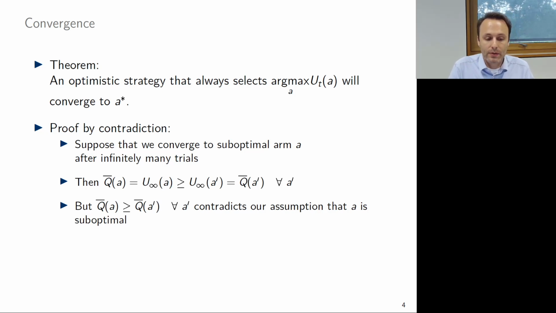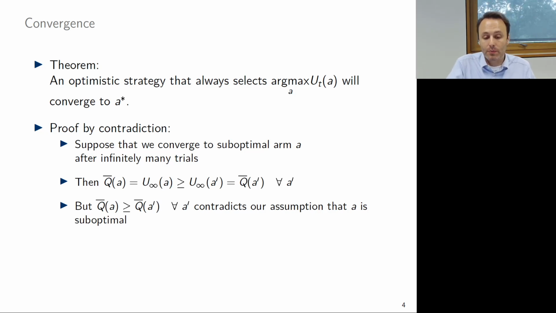And suppose that we would converge to a suboptimal arm, A, after those trials. Then the upper bound would be so close to the mean reward of that A option that they're the same. And for the other arms, if we play them also very often, infinitely often actually, then also their upper bounds would be equal to their mean rewards.